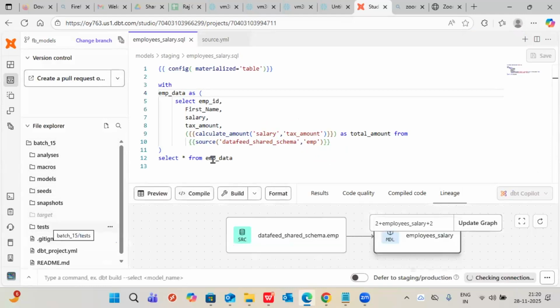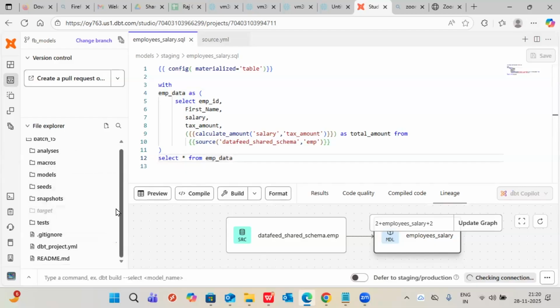Is this only needed, or is there a part for the other side also for DBT? Nothing. Only these topics are available in the DBT account. If you want more, I think there are no other topics to explain. See, all I'm covering, these topics are the only ones there. These folders are not created by me. This is a DBT account, and by default it gave these to us.